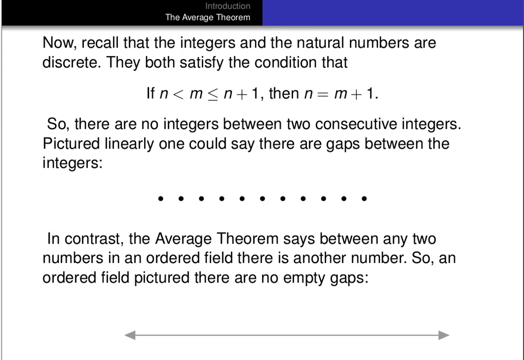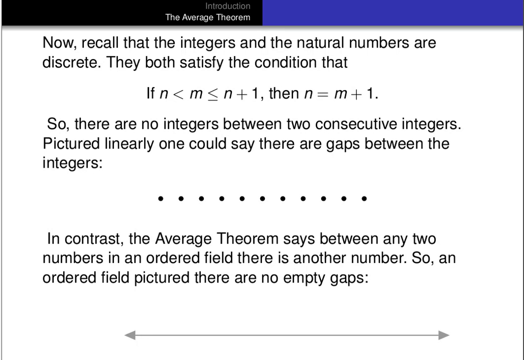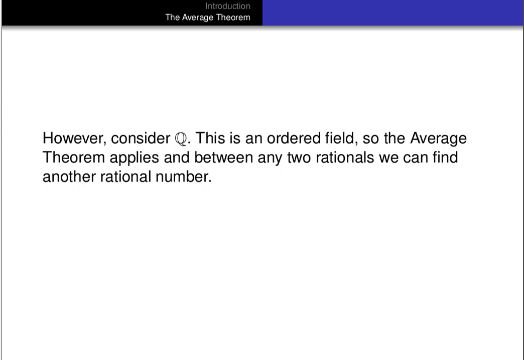Okay, so we might picture an ordered field like we did as sort of a solid line. But consider something like the rational numbers. We happen to know that this is an ordered field. So the average theorem applies, and it tells us that between any two rational numbers we can find another rational number. Okay. So there are no gaps in the rationals.